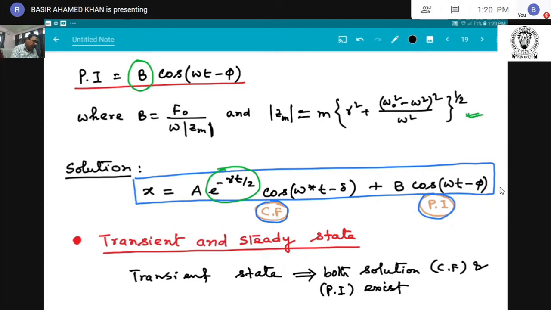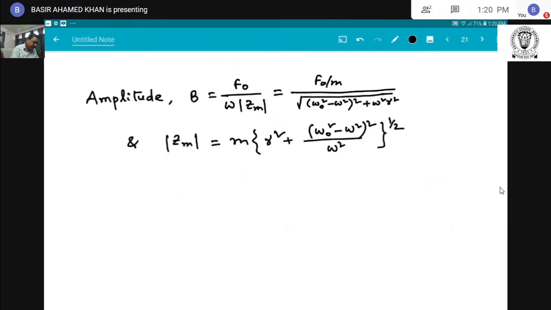Now resonance. Now the amplitude, we know that the amplitude B of the force oscillation equals f0 by omega mod Zm, where Zm equals m times the term within the second bracket.